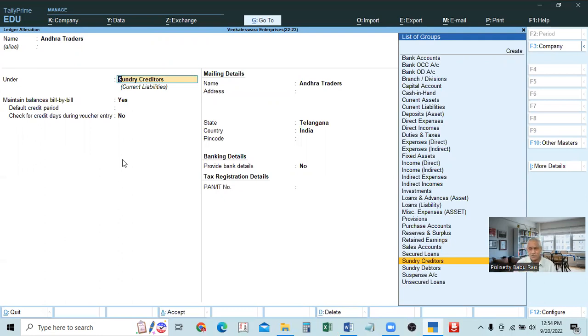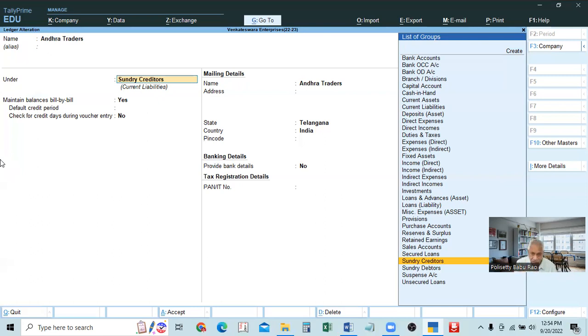Others will, if we require, we enable. If we don't require, we'll disable. That means the feature will be available. But if you want, you can enable. If you don't want, you can disable. That is the feature. Configuration means if the features are not available, we have to get the feature.